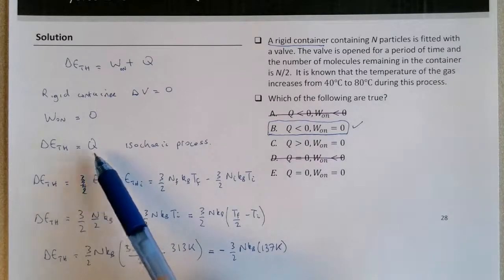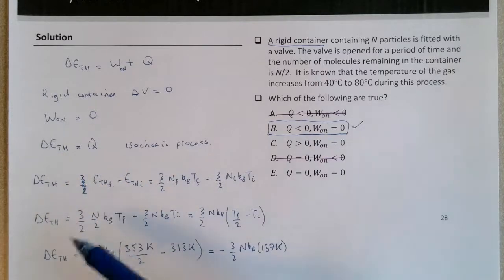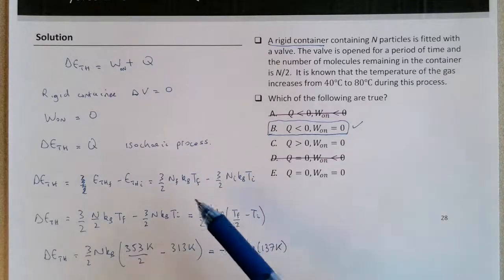Q is negative, which means that thermal energy leaves the gas. This is just one of those more challenging problems where N is changing. 9 times out of 10 or more, these processes will take place in sealed containers, but this is the type of problem where we add an additional variable to consider during a process like this. So choice B is the correct answer.